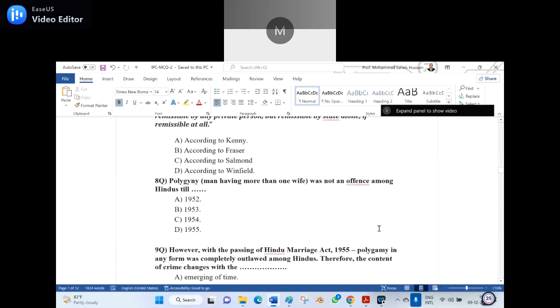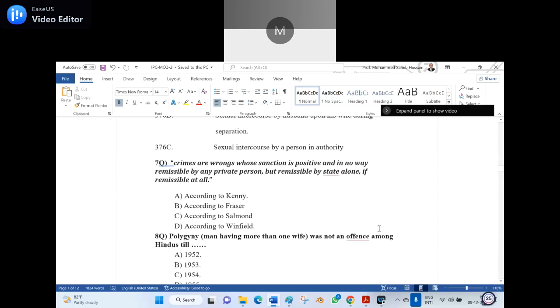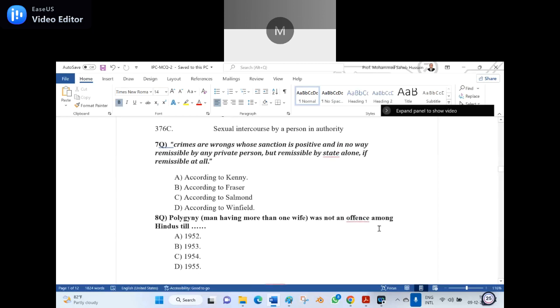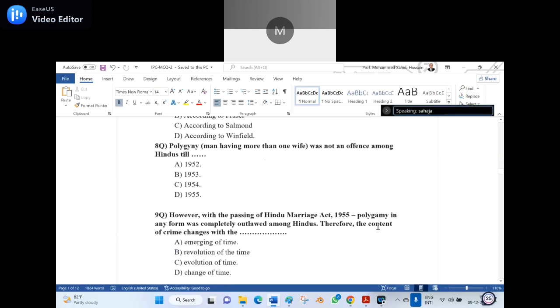The eighth question. Polygamy, a man having more than one wife, was not an offense among the Hindus till option A, 1952, option B, 1953, option C, 1954, option D, 1955. Option D, sir. You are right. I could appreciate. Can you tell me what is another significance of 1955? An Act is made. Hindu Marriage Act, sir. Yes. So here again the question is, I am going to read.